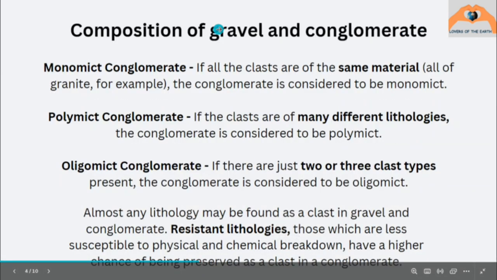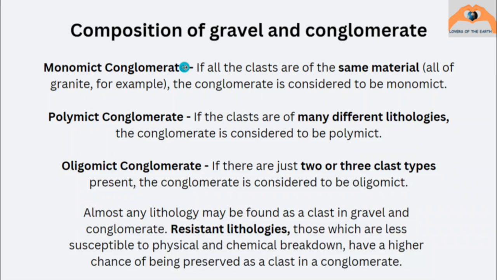Next, composition of gravel and conglomerate. Basically we are talking about the material that conglomerate is made up of. If the clasts are of the same material, for example all the clasts are granite, then the conglomerate will be known as monomict conglomerate. If the clasts are of many different lithologies, then the conglomerate will be called polymict conglomerate. If there are only 2 or 3 types of clasts, then the conglomerate will be considered oligomict conglomerate.